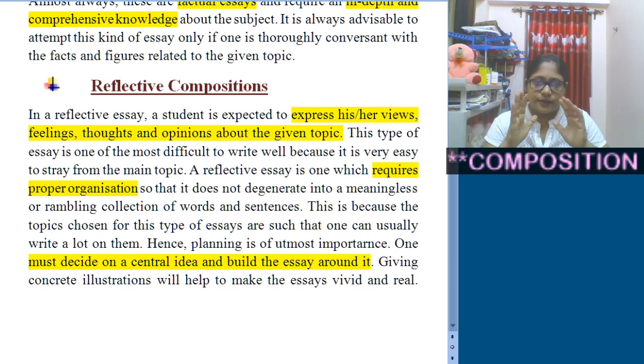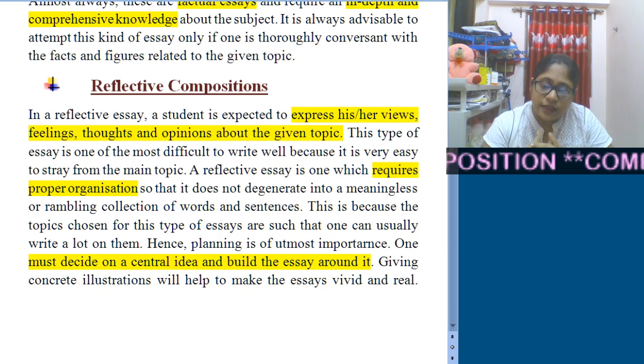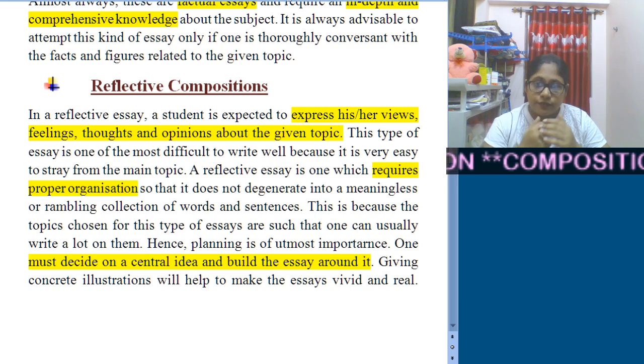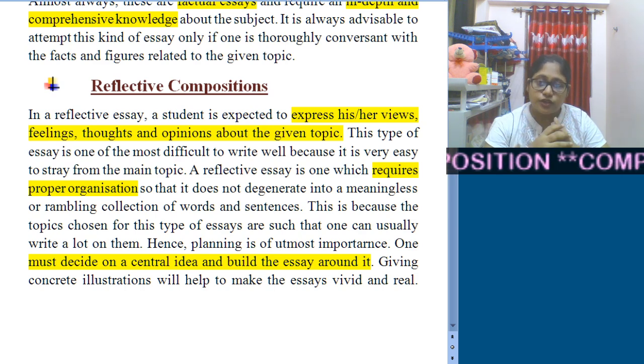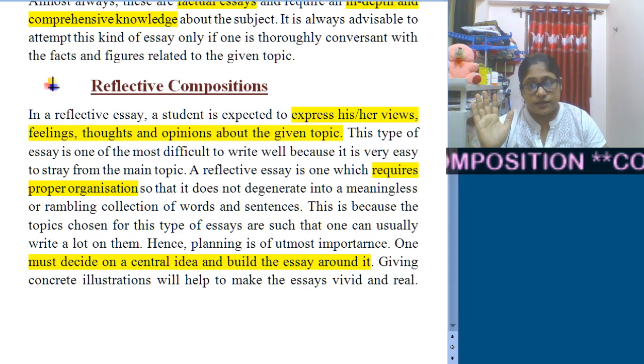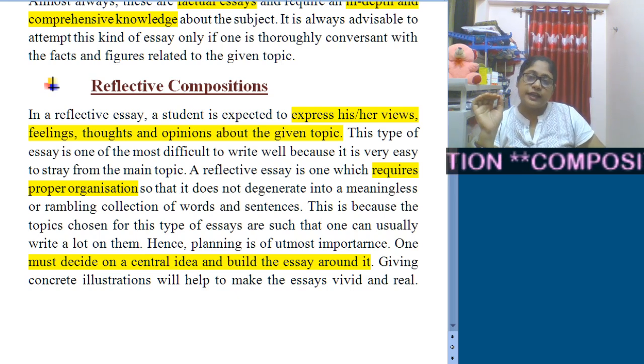In this particular type you will be given a topic, and you need to explain it the way you feel it, the way you think it, depending on your own opinion. There is a possibility you will find lots of things to write down, but again you need to remember you have a word limitation.